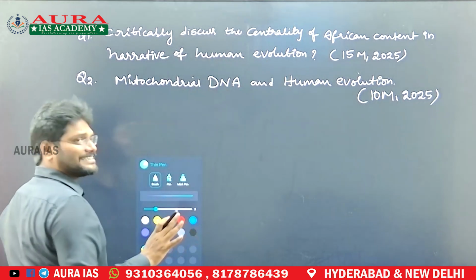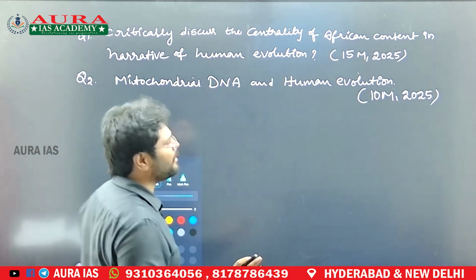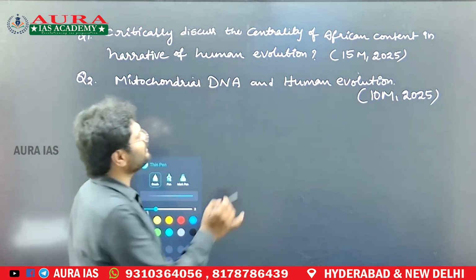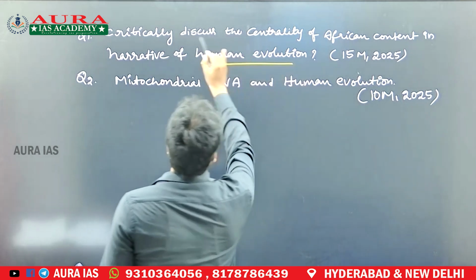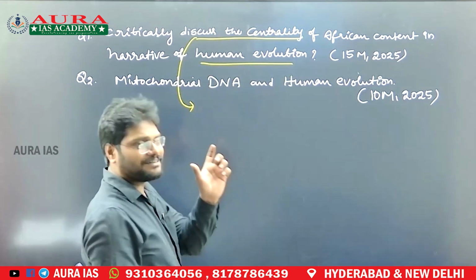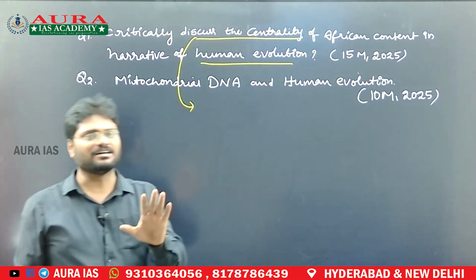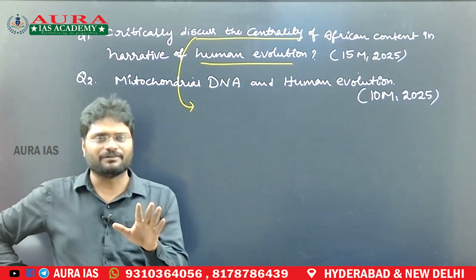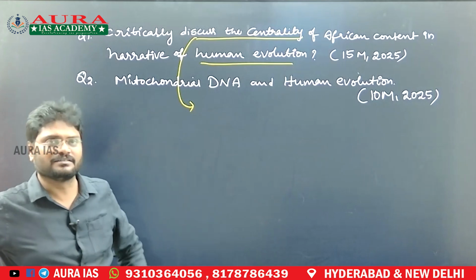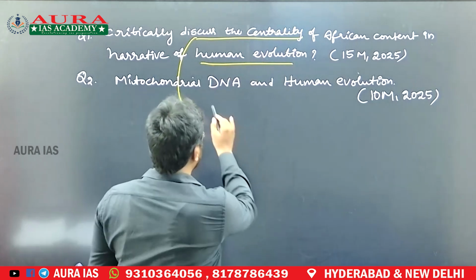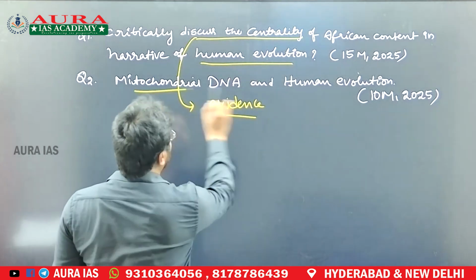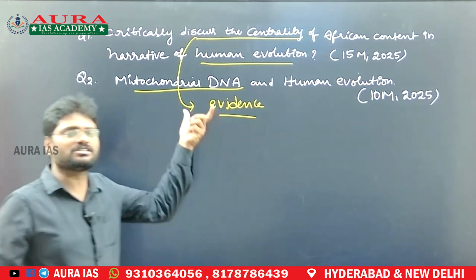critically discuss the centrality of the African continent narrative in the human evolution process. So the demand of the question is, how can we justify that the African continent is the origin of human evolution and later they colonized the rest of the continents? So those evidences we have to speak. One of the evidences is mitochondrial evidence. So this is what I told you.